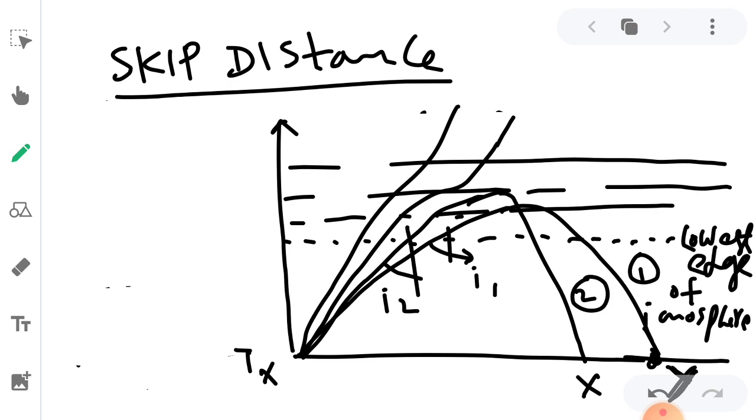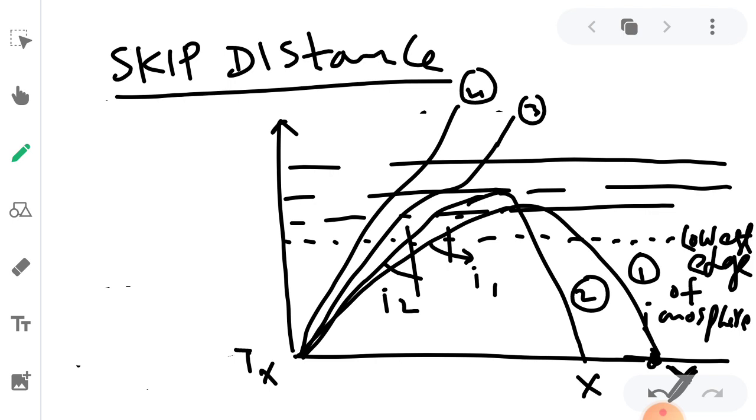We take these as 3 and 4. These 3 and 4 are called escape waves, and they also have incident angles.